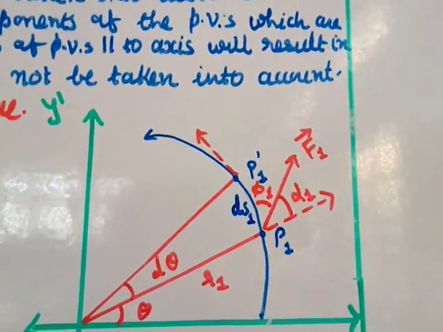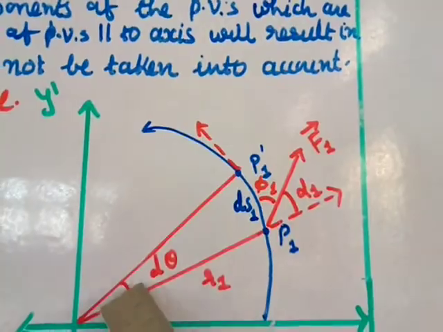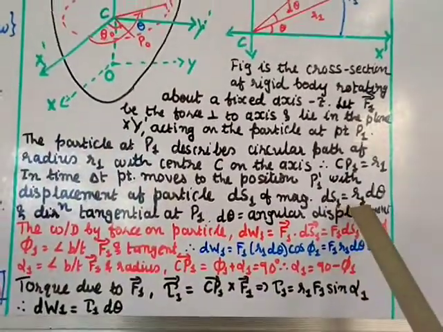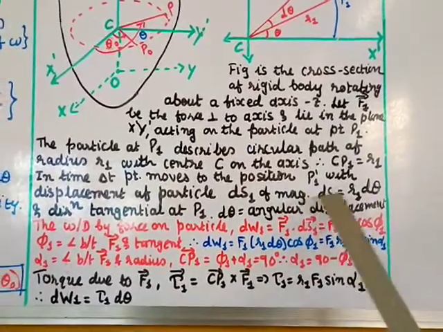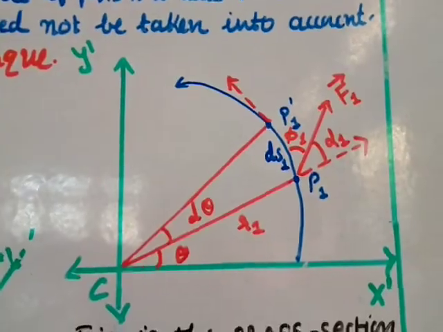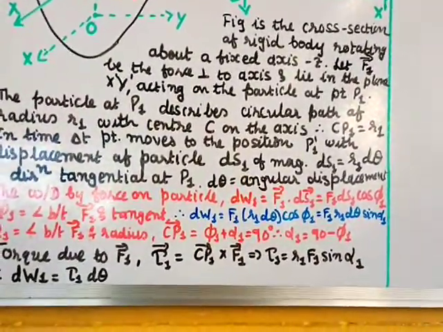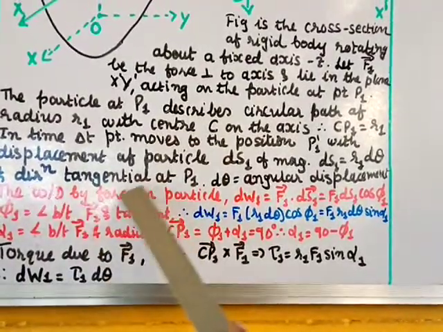Then we know the relation between the angle, the radius, and the arc. It is given as ds1 equal to r1 d theta. This is the relation between the angle, the radius, and the arc. D theta is the angular displacement, and the direction is tangential at P1.